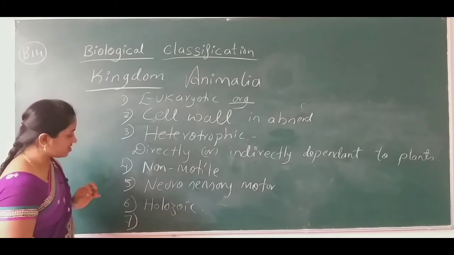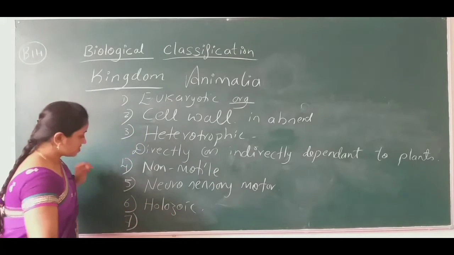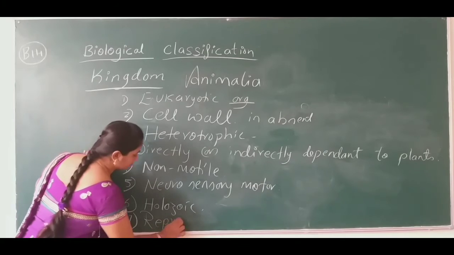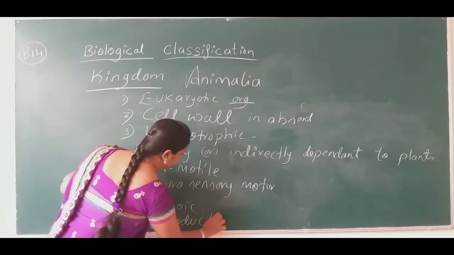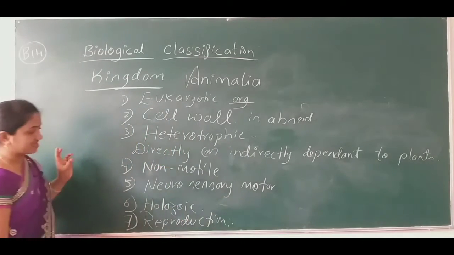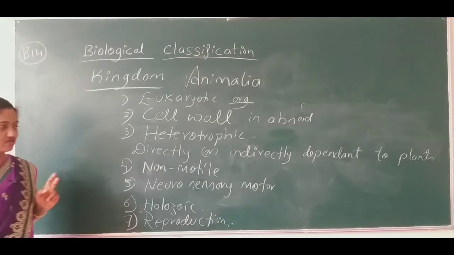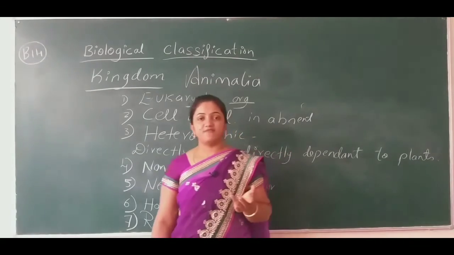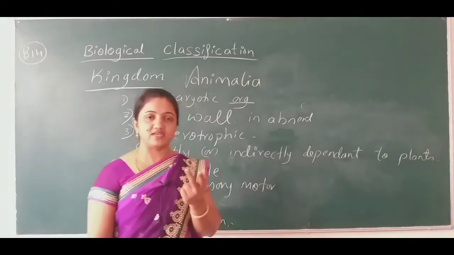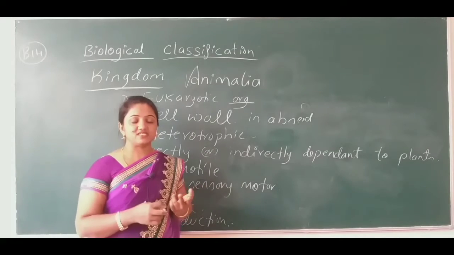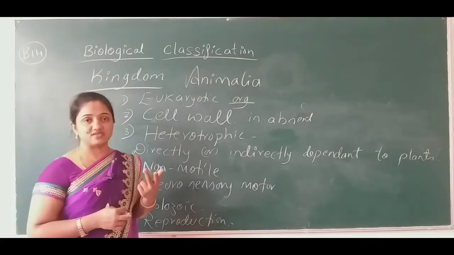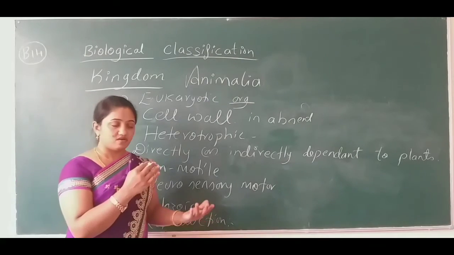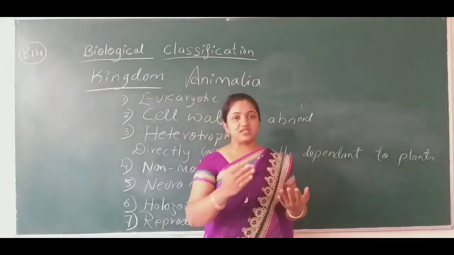The next is, after the holozoic, coming to the reproduction. The reproduction takes place by means of vegetative and sexual. Vegetative in the sense that some of the animals like platyhelminthes, planaria, starfish, and lizard are going to regenerate if a part is lost. Okay, let me tell in detail.